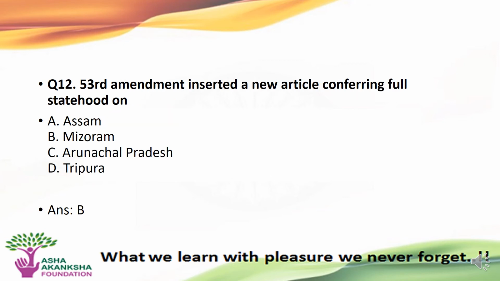The next question is: the 53rd Amendment inserted a new article conferring full statehood on which of the following states? Options are A. Assam, B. Mizoram, C. Arunachal Pradesh, or D. Tripura. The correct answer to this question is option B. That is, the 53rd Amendment inserted a new article conferring full statehood on Mizoram.